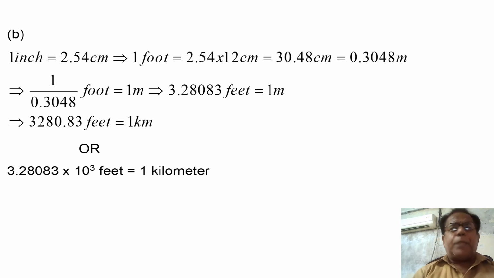Dear students, this part of the solution, that is part B, has been typed in MathType software. In MathType software, usually space is not allowed.